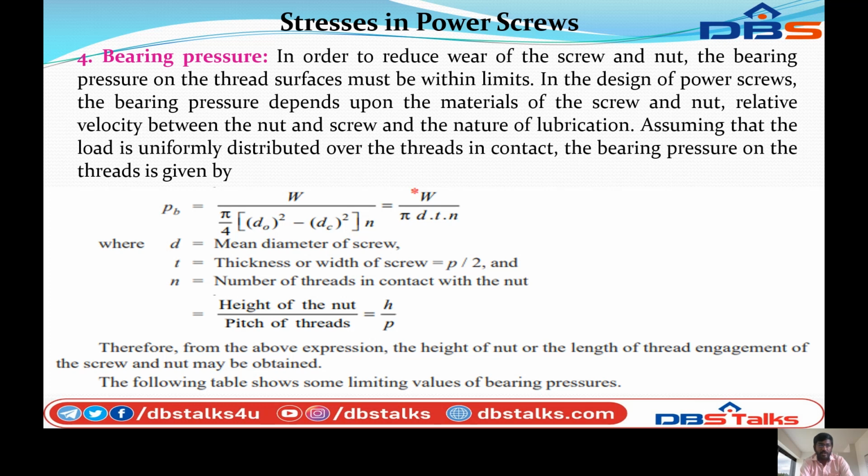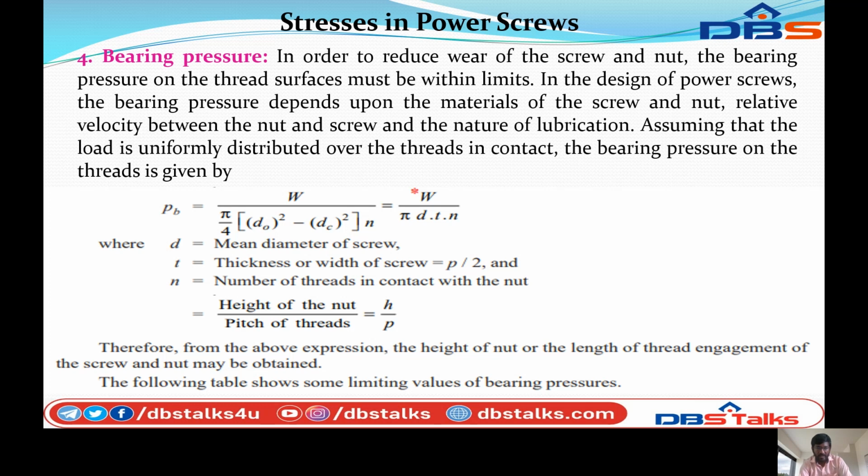Assuming that the load is uniformly distributed over the thread in contact, the bearing pressure on the thread is given by, so by calculating the bearing pressure, PB equal to W by π/4 into (D naught square minus DC square) into n, that is equal to W by π into d into t into n, where small d is the main diameter of the screw, t is the thickness or width of the screw thread, which is P by 2, and small n is the number of threads in contact with the nut.